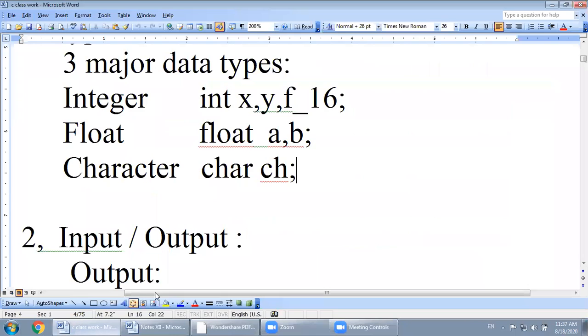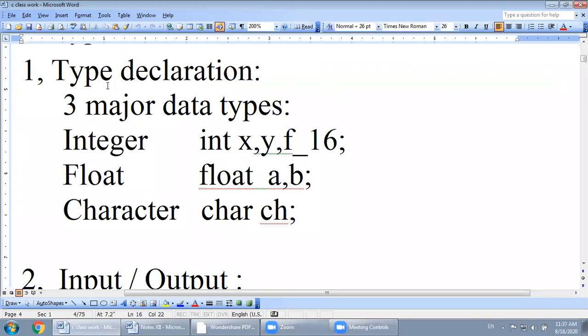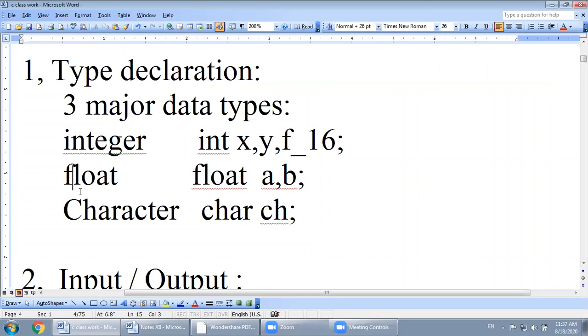I will show you over here. There are three major data types used in C and C++. First one is integer, second is float, and third one is character. Keep in mind, all of these are small letters.